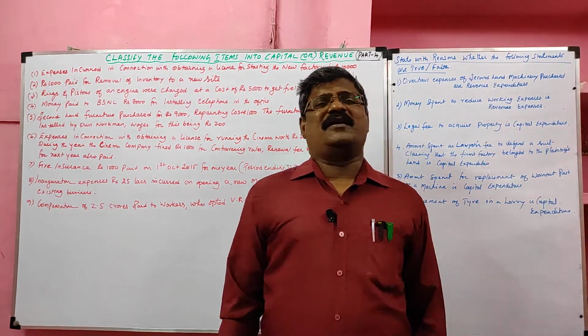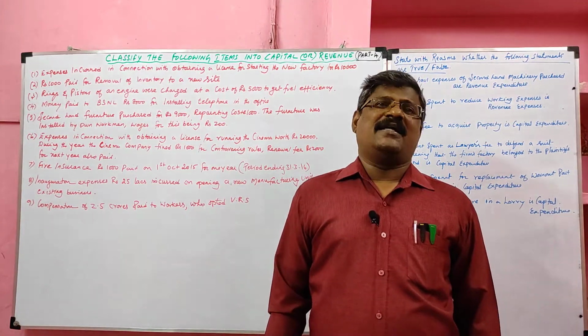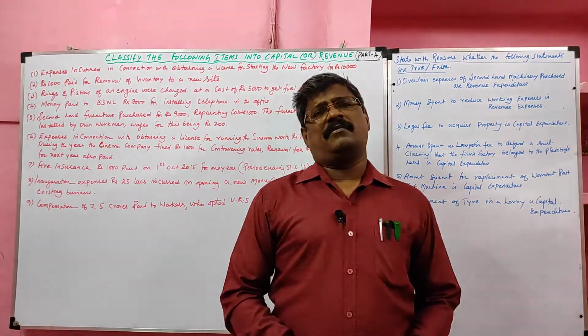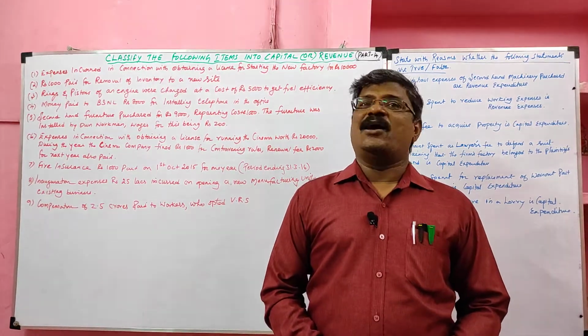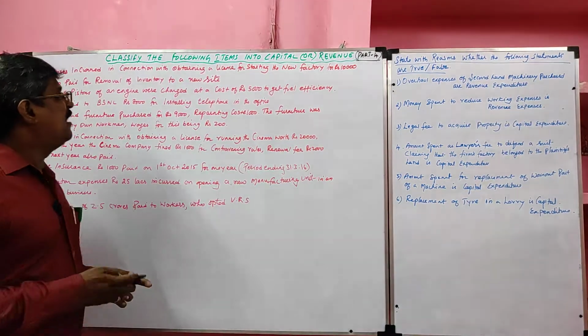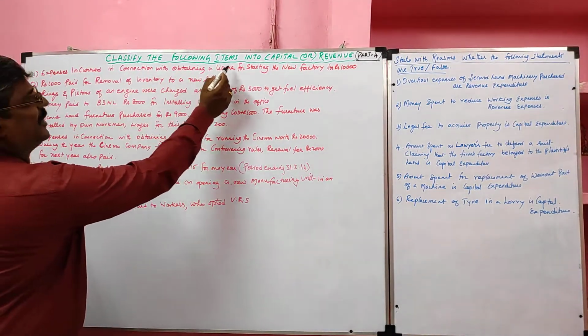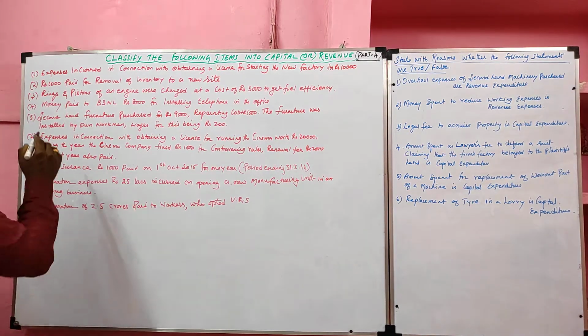Students, today we are going to learn examples on capital and revenue transactions. These questions are taken from CA Foundation model number 1. Look at that question. Classify the following items into capital or revenue. Part 4.